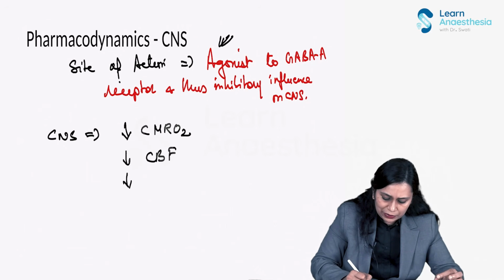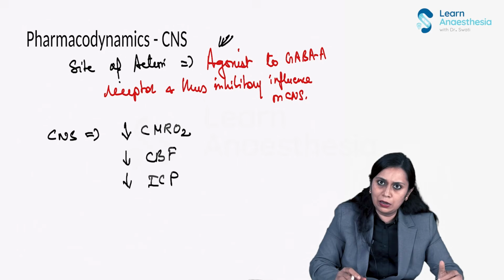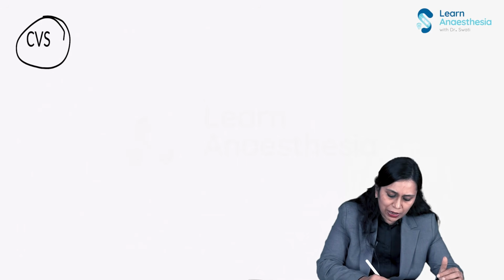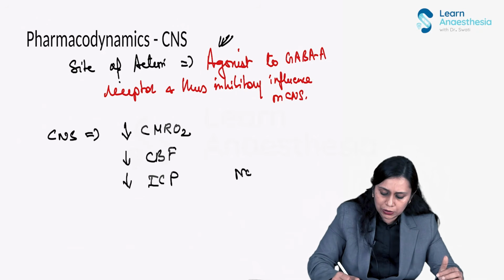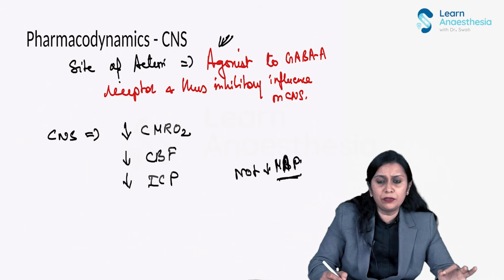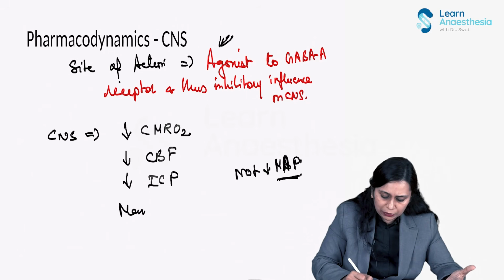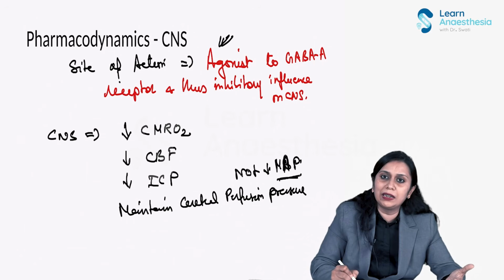So it decreases intracranial pressure. And in the next pharmacodynamic effect, on the cardiovascular system, I would write it is cardiovascular stable. Since it is cardiovascular stable, it will not decrease the blood pressure. It will not affect the mean arterial pressure, so the mean arterial pressure would not be affected. So what will happen? The cerebral perfusion pressure would be increased or maintained. This is a better effect on perfusion pressure as compared to other anesthetic agents.